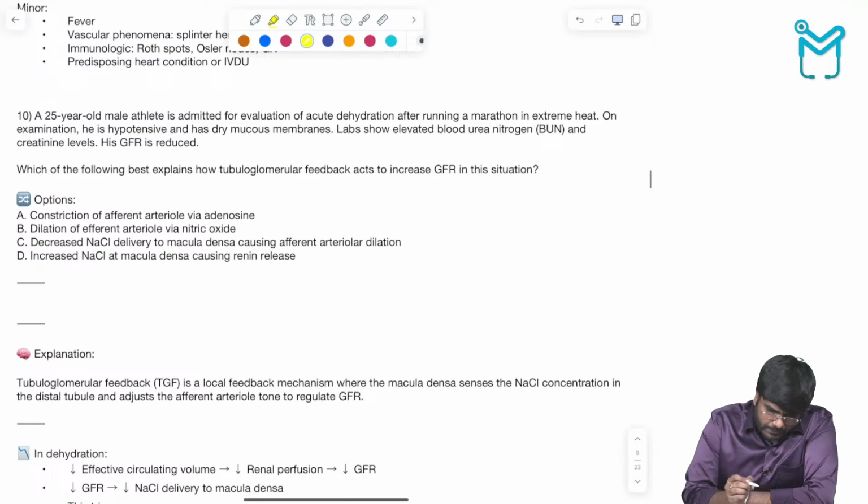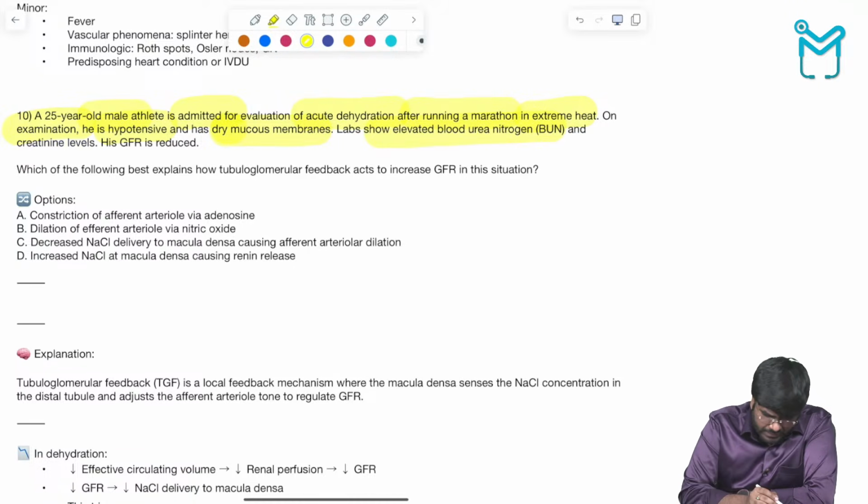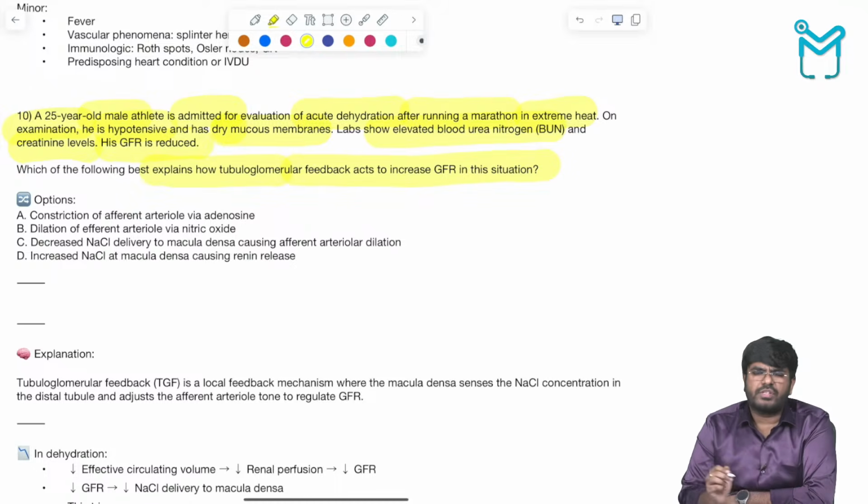Next, question number 10. A 25-year-old male athlete is admitted for the evaluation of acute dehydration after running a marathon in extreme heat. On examination, he is hypotensive and has dry mucous membranes. He is totally dehydrated. Labs show elevated blood urea nitrogen and creatinine levels. His GFR is reduced. Which of the following best explains how tubuloglomerular feedback acts to increase the GFR in this situation?